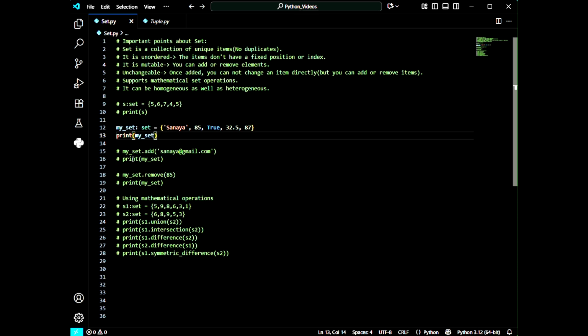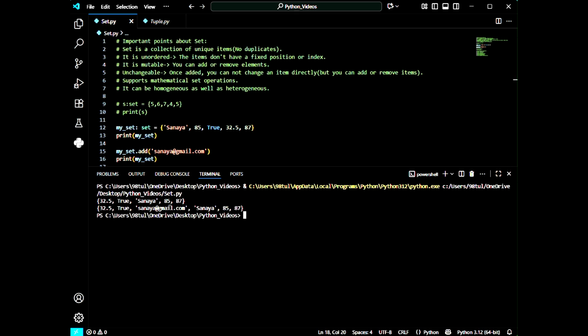So first I have written my_set, and I'm using the add function with the help of the dot operator, and I am going to add an element which is of type string. Let me uncomment this line. As we can see, I have written this element within single quotes, so it is of type string. Now let me print the program.